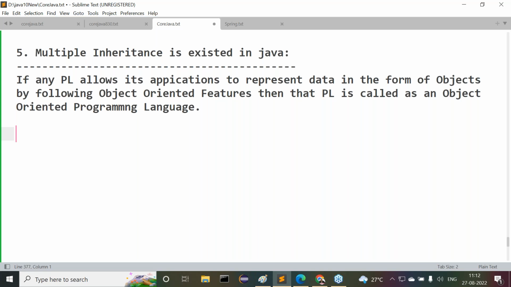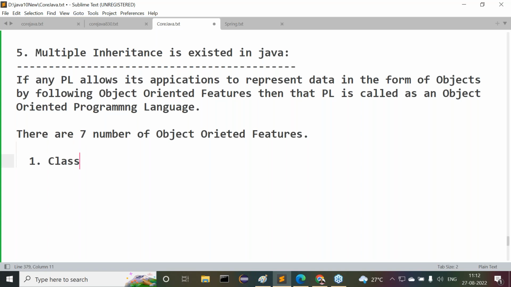If you observe this clearly, there are seven object-oriented features. How many object-oriented features are available? There are seven object-oriented features. What are the seven object-oriented features here?